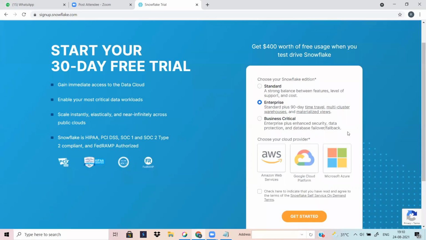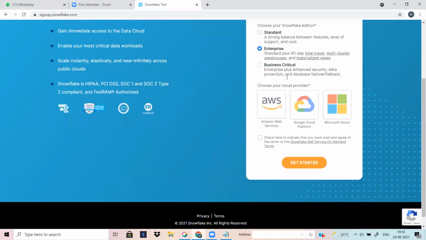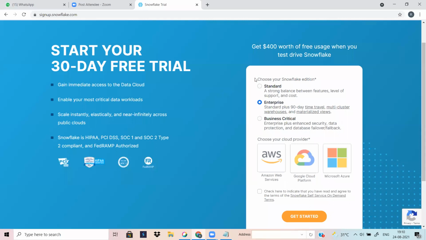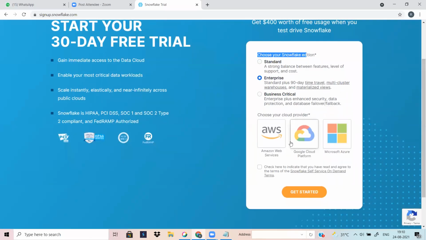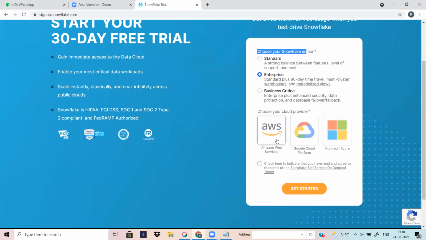Basically, there are only three steps. Snowflake supports all the major clouds: AWS, Azure, and Google Cloud Platform. These are the three famous vendors in the cloud market. Basically, there are three popular cloud vendors in the market.